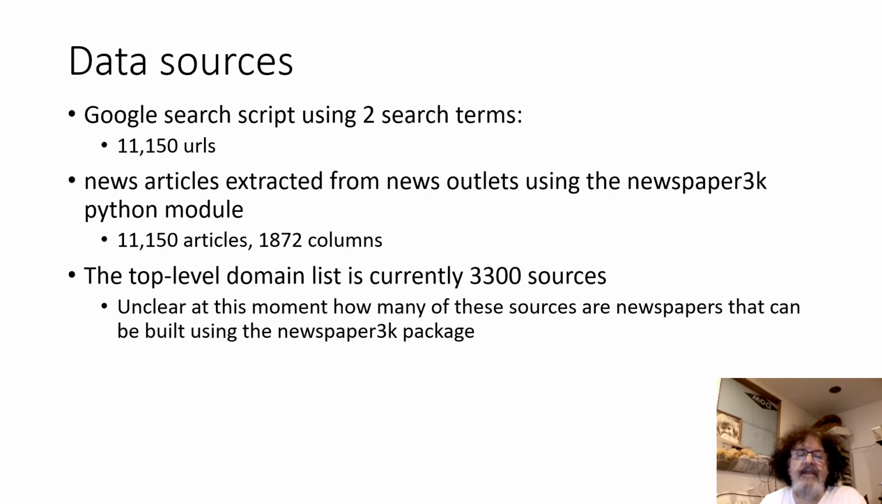The top level domain list is currently 3,300 sources. It's unclear at this moment how many of these sources are newspapers that can be built using the newspaper3k package. The way that the newspaper script is applied at the moment is that each of the URLs nets one document. That one document is parsed into columns in a dictionary of data frames.